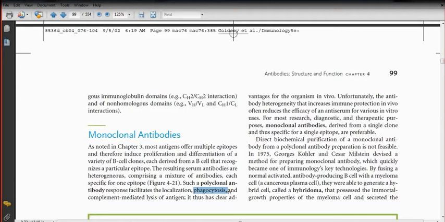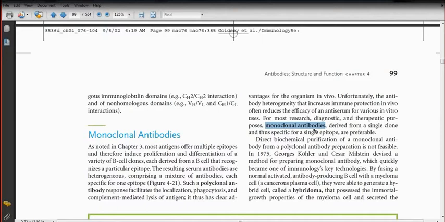Similar kind of phenomenon may happen in case of polyclonal antibody. If an antibody can bind to Bacillus subtilis, and can also bind to Bacillus stearothermophilus, Bacillus cereus, Bacillus pumilus, Bacillus anthracis, if one antibody can bind to more than one antigen, they are called polyclonal antibody. But if you have produced an antibody molecule that is specific for only one antigen, more importantly for only one epitope of an antigen, they are called monoclonal antibody.